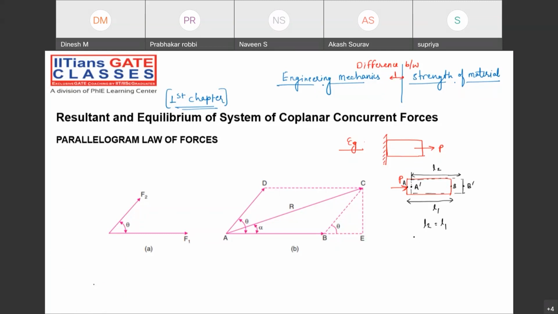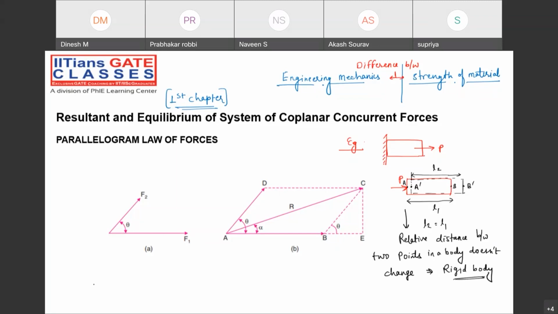When the length has not changed, what can we say? The relative distance between the two points in a body does not change. When the relative distance is not changing, then we say it is a rigid body.